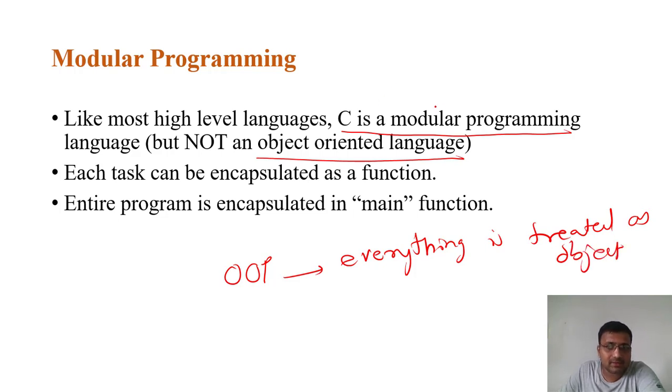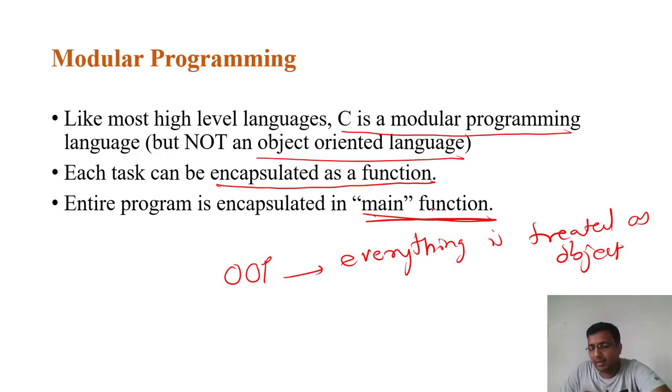But in case of this, C is a modular programming language. Each task can be encapsulated as a function. So we can write different functions in C, and those functions we can call. The entire program is encapsulated in a main function. So there must be a main function, and a main function is required in C. So C is a modular programming language. It is not an OOPS language.